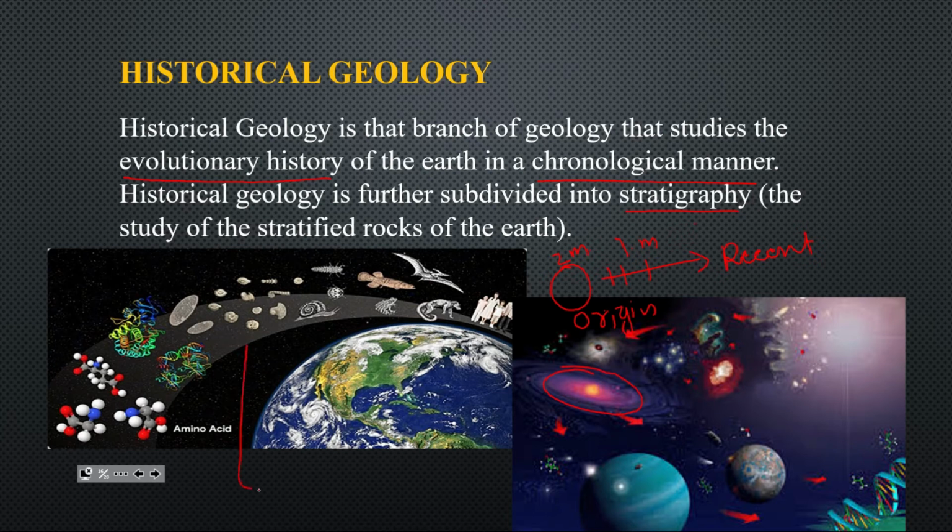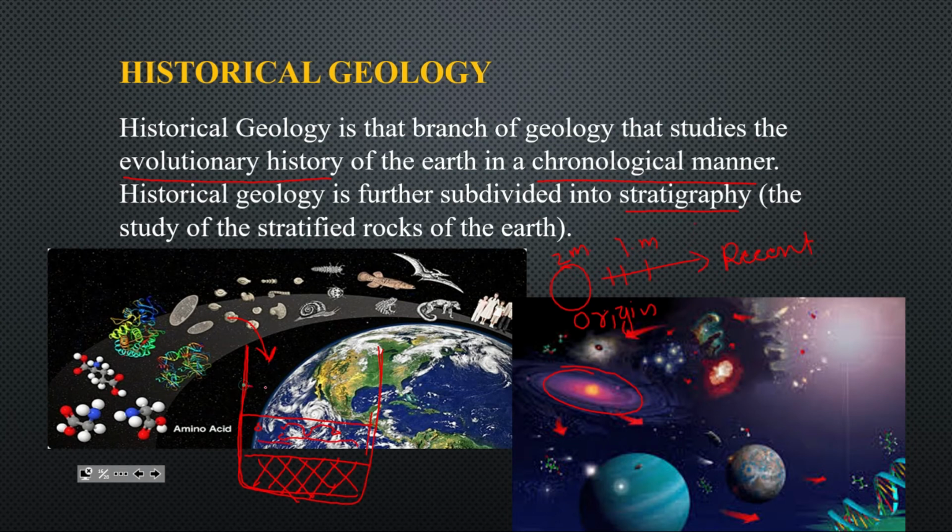Suppose the Earth is a basin like this. So many things are dumping into this. What you can say, a depression. Just imagine Earth is a depression, and so many things are dumping into it. From the beginning of Earth, for some time, something was deposited, maybe some animals, plants, rocks. After a few years, some other minerals and rocks are deposited.